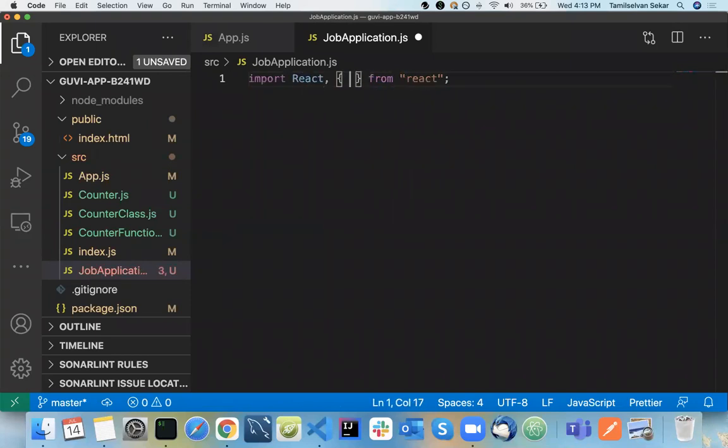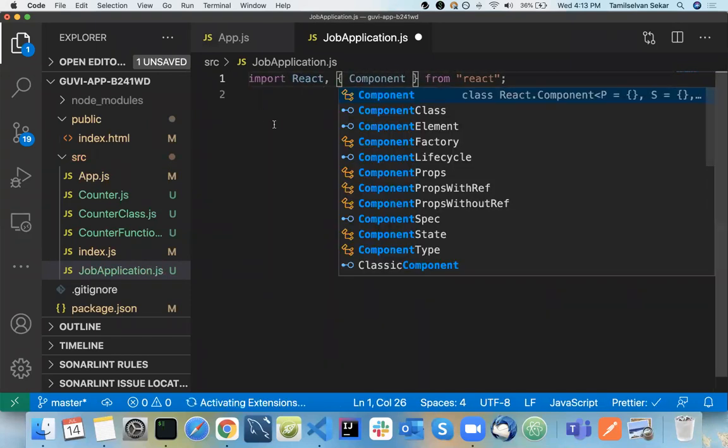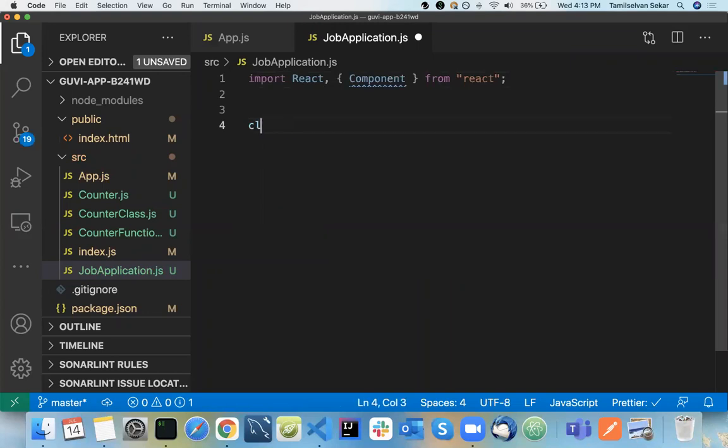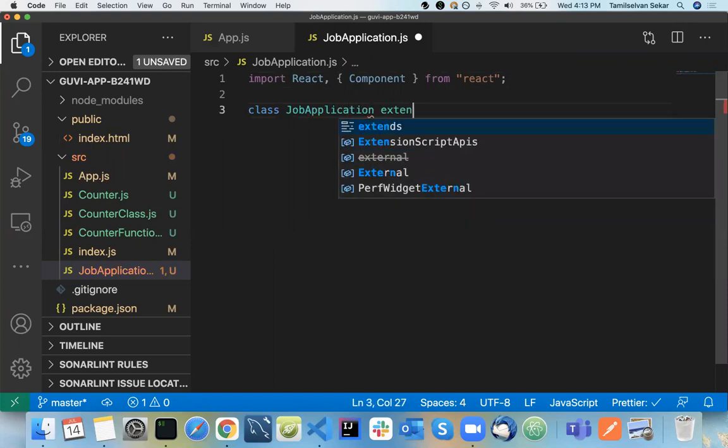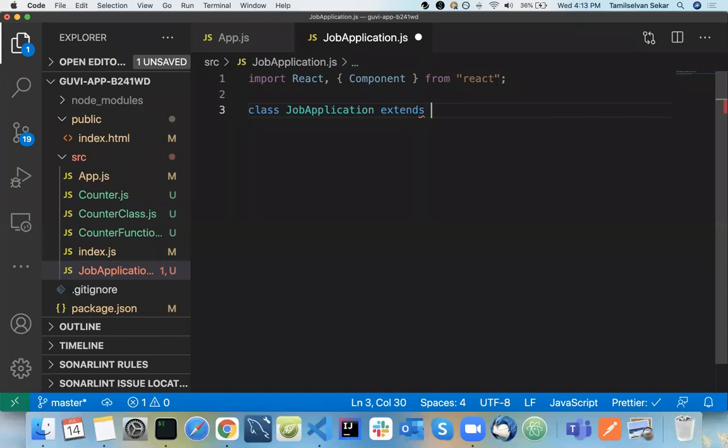So class JobApplication extends Component. This is the example that I'm going to take. It has form fields like the candidate name and the job he is trying to apply for, and some three fields we will take. So, Component here and a render function here.